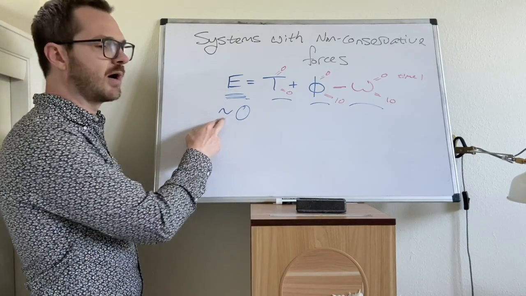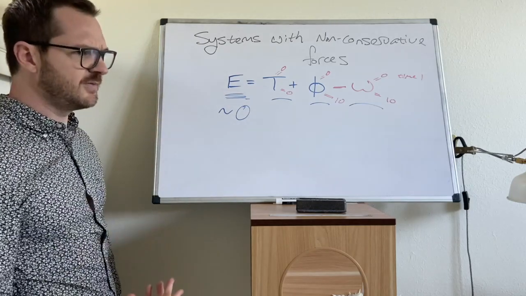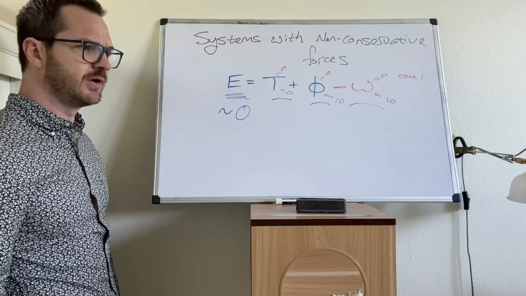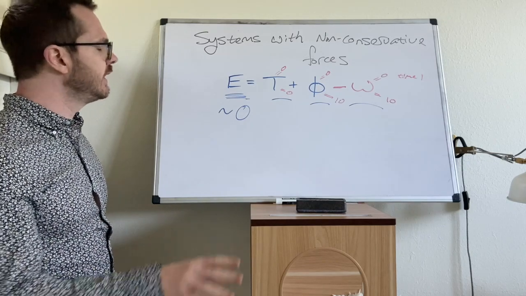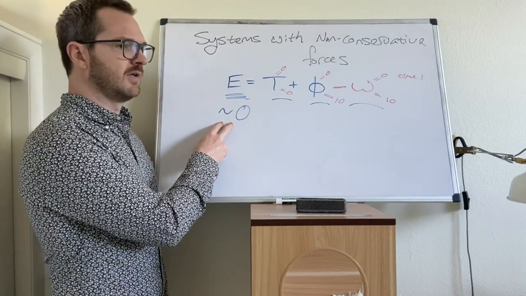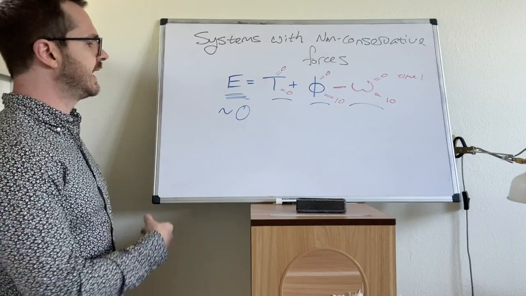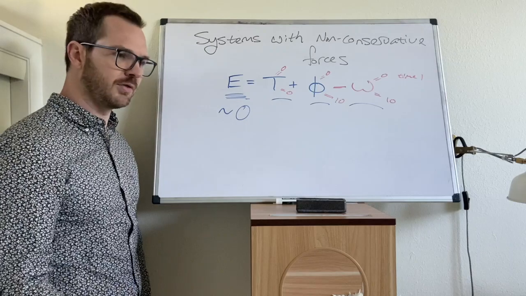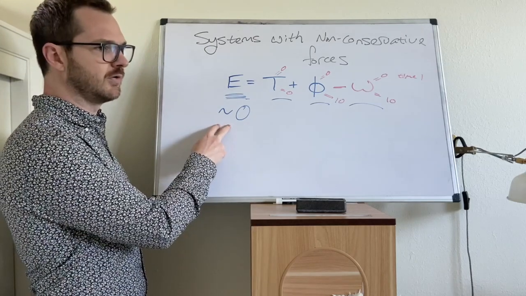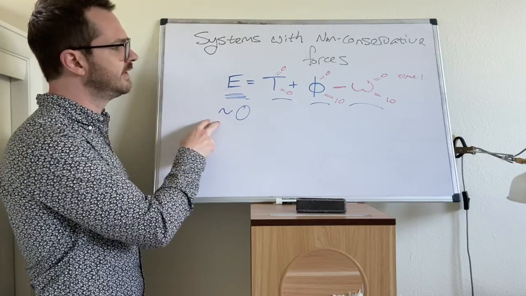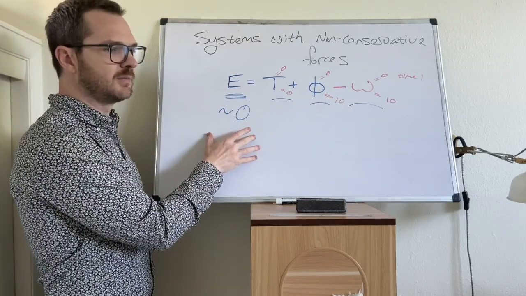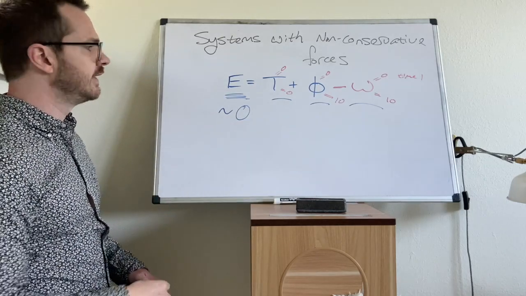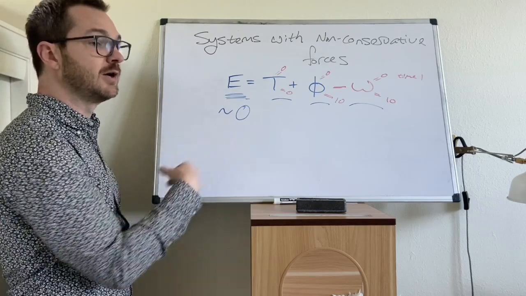The reason I say that this is approximately equal to 0, at least in simulation, if you haven't made it into your programming classes, or if you're not particularly familiar with numerical methods, that's okay. You will be. But anytime you do a numerical process, so numerical integration, simulation, something like that, because it is numerical, it's not exact. So this will come out to be 10 to the negative 12th, something small, depending on your thresholds. And what we have effectively done by adding work is, again, we've just made some kind of energy check. This is a good way to check your system if you're performing some kind of simulation and you want to confirm that your math is correct.